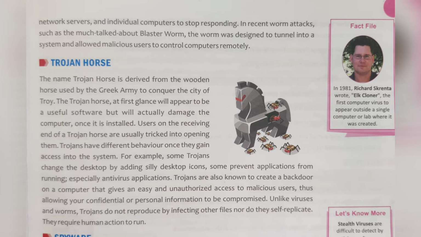Users on the receiving end of a Trojan horse are usually tricked into opening them. When the user opens them, the Trojan shows different behavior once it gains access to the system. For example, some Trojans change the desktop by adding silly desktop icons. Some prevent applications from running, especially antivirus applications.